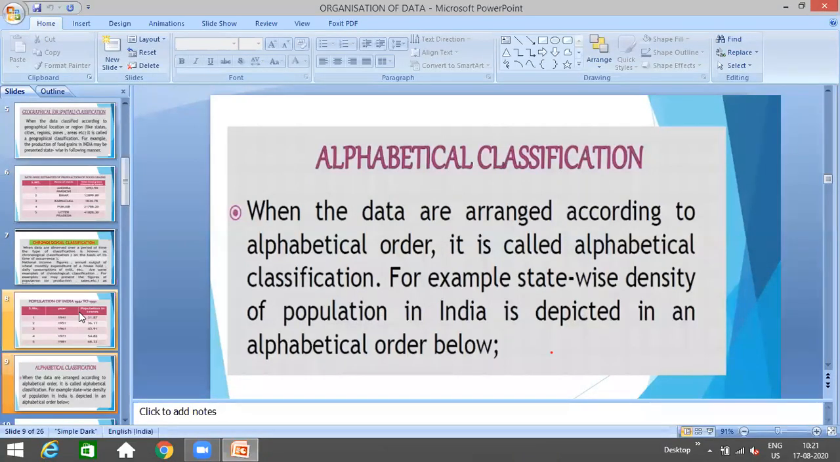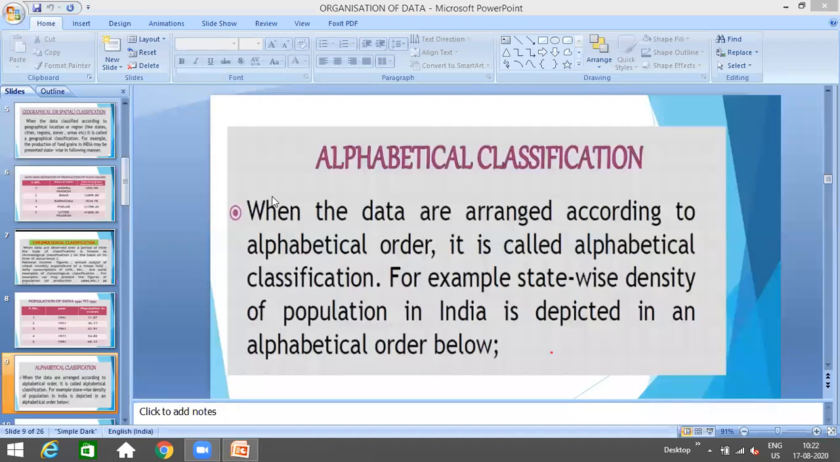You all know that in the school class attendance register, we write the names alphabetically, right? When I'm arranging it in the attendance register, for example, Ankita Singh, then suppose B for any boy's name, then accordingly we go A, B, C, D, E, F. So that is all about alphabetical classification.